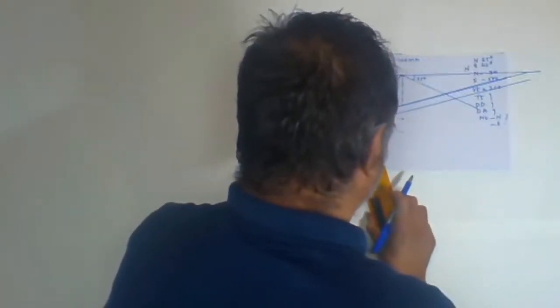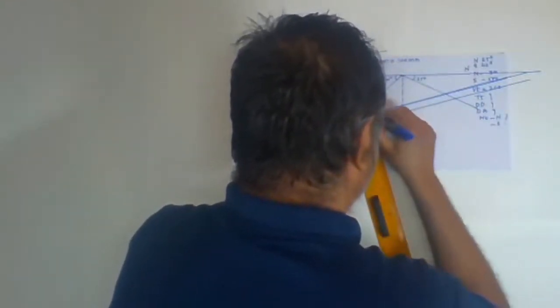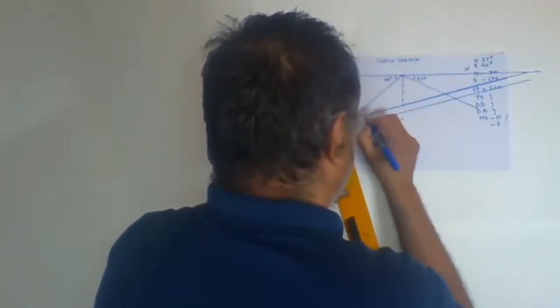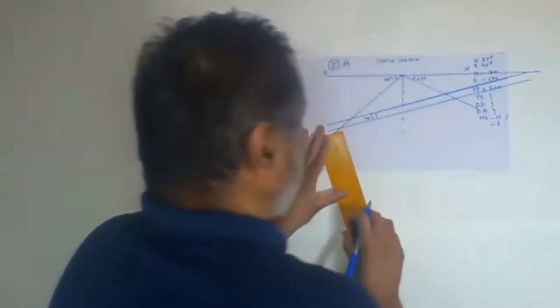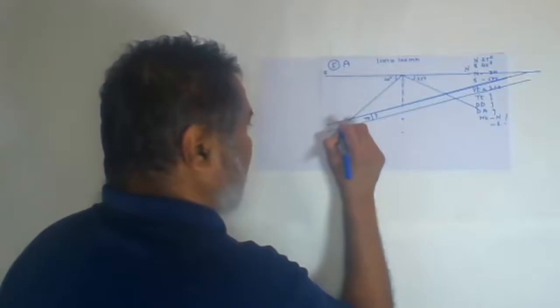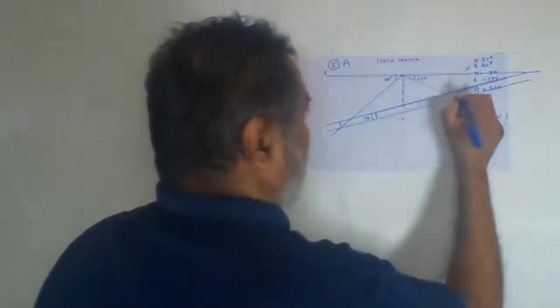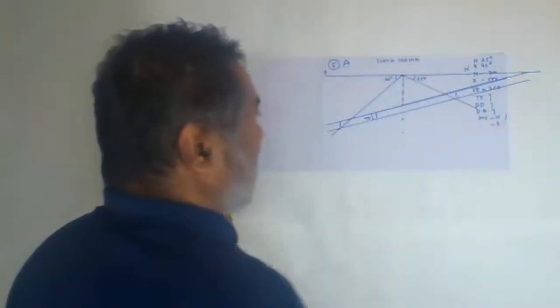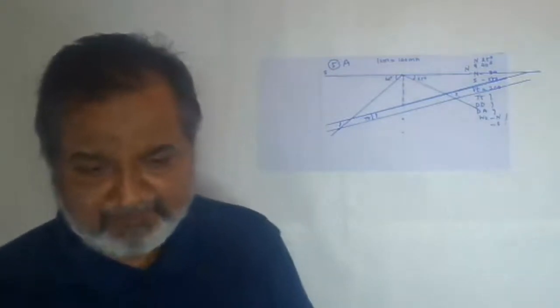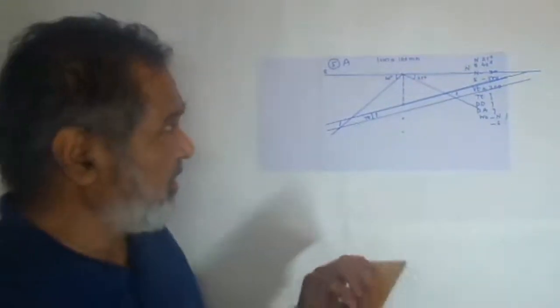Now the next one, the first answer: perpendicular to the bed, you take the true thickness. You also have to find the width of outcrop on the southern slope and the width of outcrop on the northern slope. We will measure one by one.